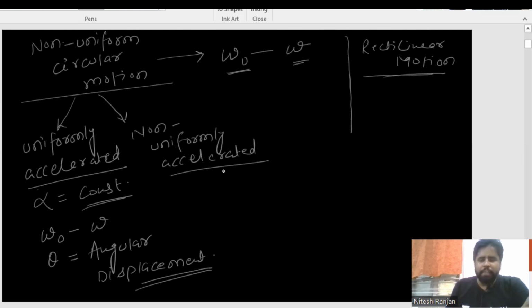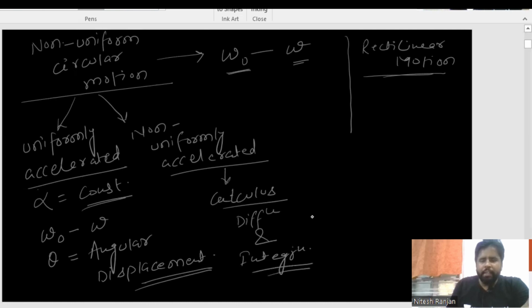If it is non-uniformly accelerated motion, I am going to apply the mathematics of calculus, differentiation and integration, similar to what we used to do in rectilinear motion. Fine. So here two cases are there, as we see in this slide: one is uniformly accelerated, another one is non-uniformly accelerated. Since we are talking about alpha, omega and theta, we must know what alpha, omega and theta are.